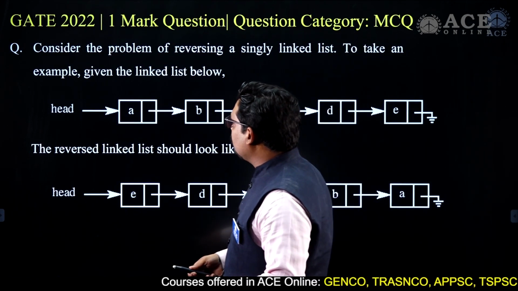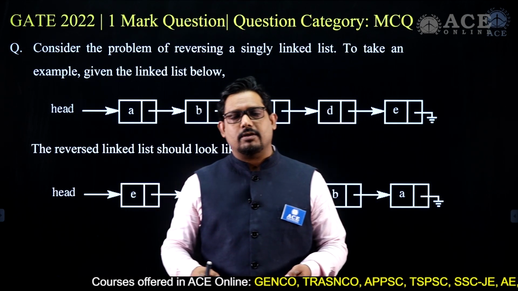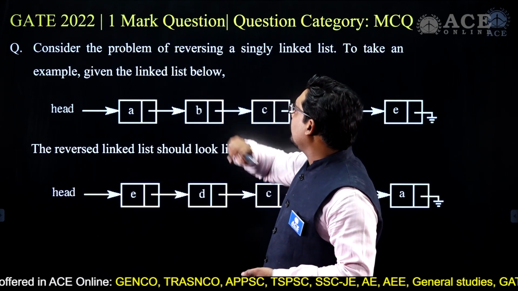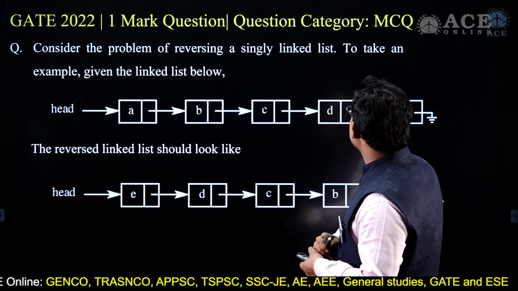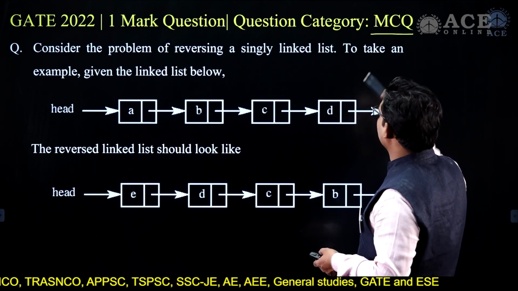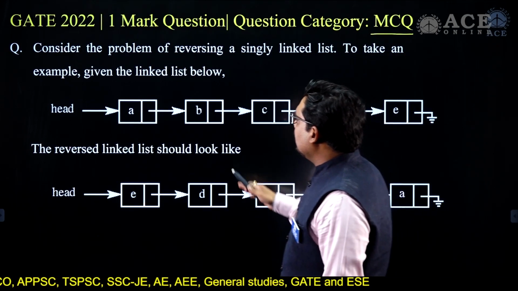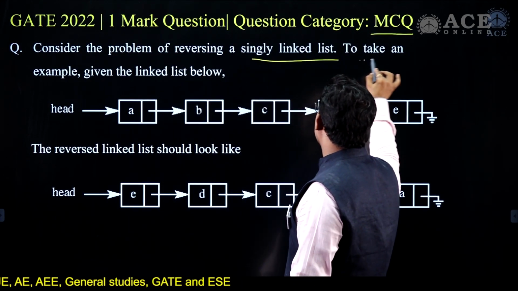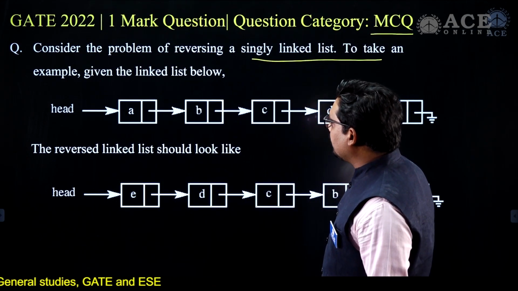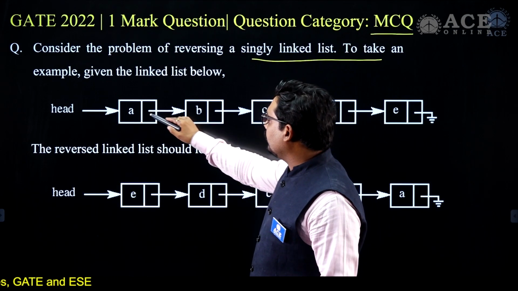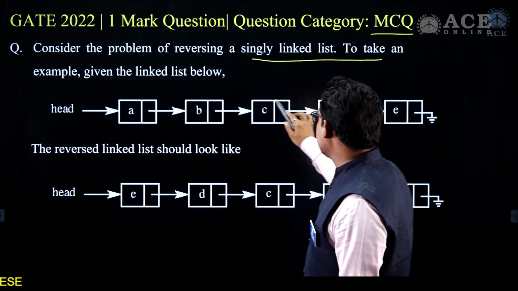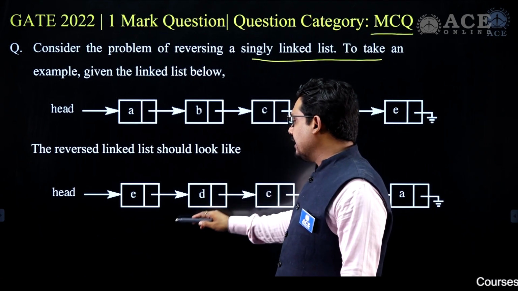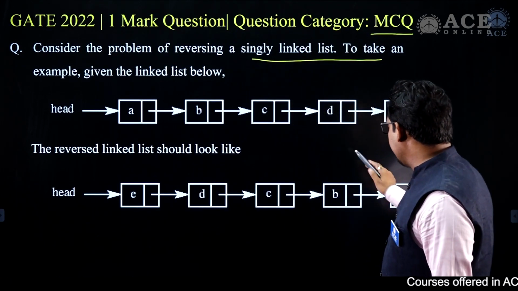Let's discuss the questions from data structure. This is the first question from data structure from 2022, a 1 mark question, and it is a multiple choice question, MCQ. Consider the problem of reversing a single linked list. To take an example, given the linked list below where head is given to you: A, B, C, D, E, and we want to reverse the entire linked list to E, D, C, B, A.